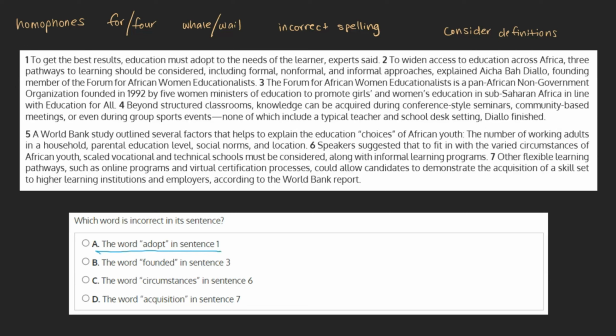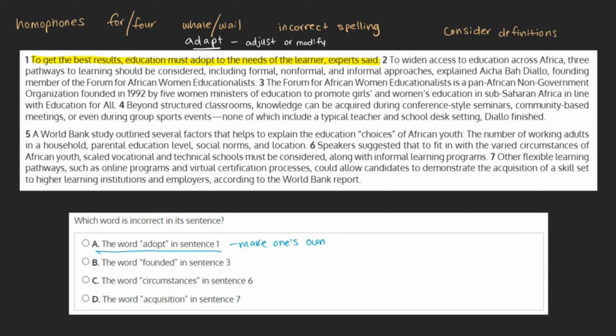A. The word adopt in sentence 1. To get the best results, education must adopt to the needs of the learner, experts said. As adopt means to take on or make one's own, we can see that this isn't the correct usage here. Rather, the author most likely meant adapt, meaning to adjust or modify.